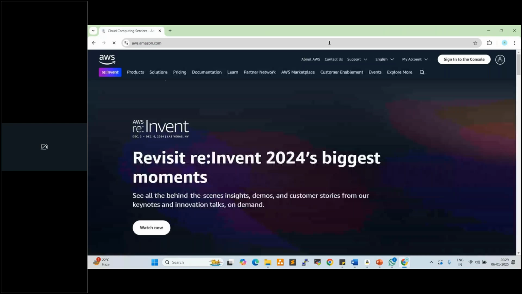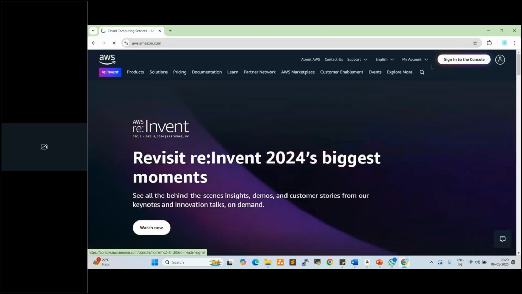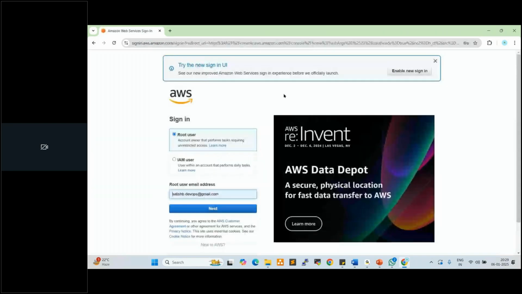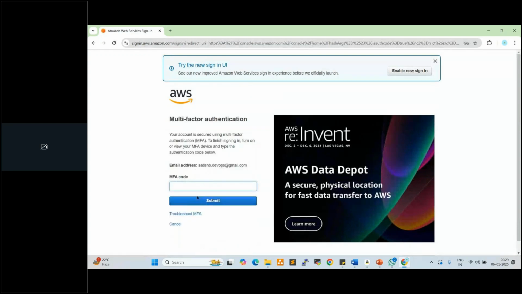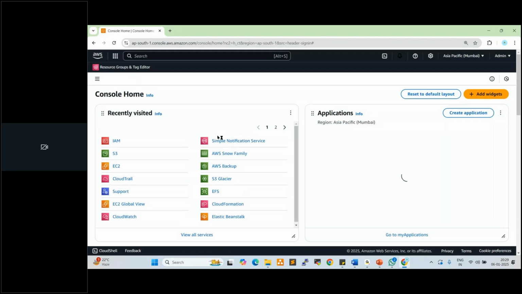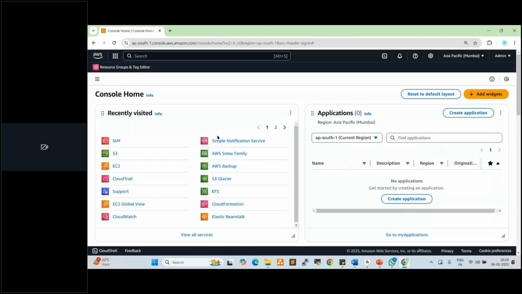This is the AWS platform. Log into the cloud platform. So by a single click, we can create n number of servers here.